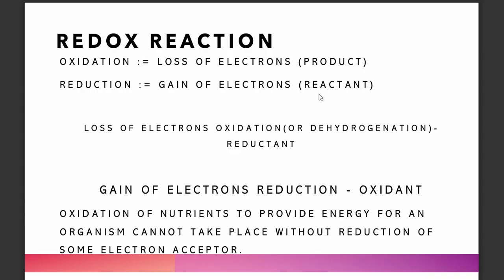So in biochemistry terms, as mentioned earlier, we don't focus on the number of oxygens, but rather the number of hydrogens. So if the number of hydrogens decreases, that half reaction is oxidation.